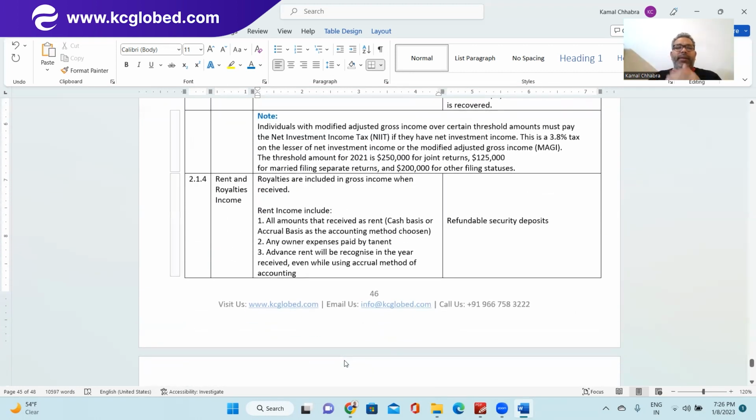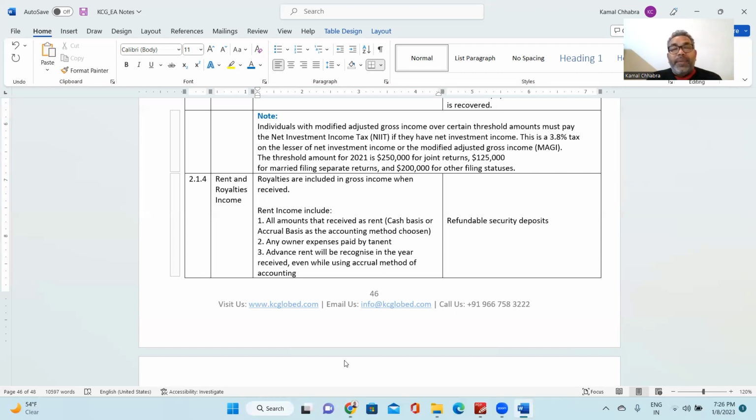A quick note here: an individual with modified adjusted gross income over a certain threshold amount must pay net investment income tax, if they have net investment income. That is 3.8% tax on the lesser of net investment income or the modified adjusted gross income. The threshold for the current year is $250,000 if you are filing a joint return.